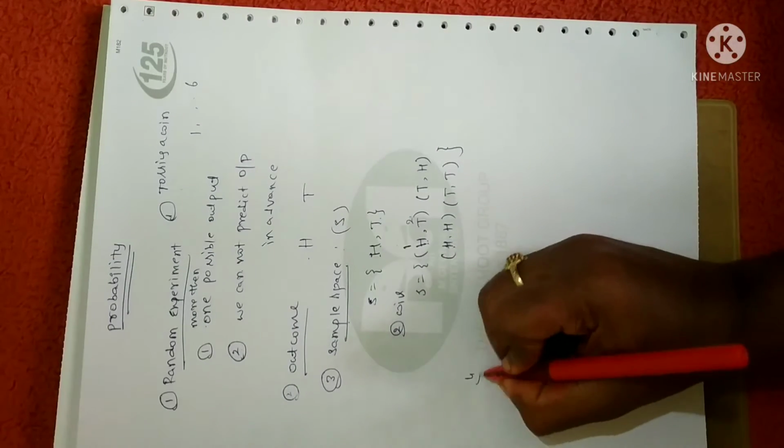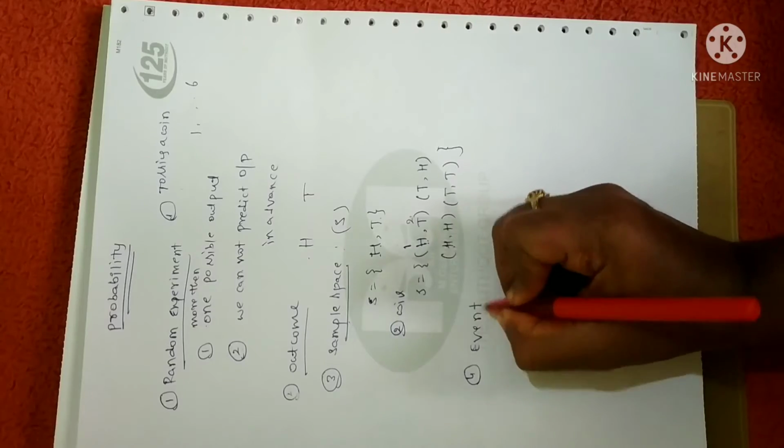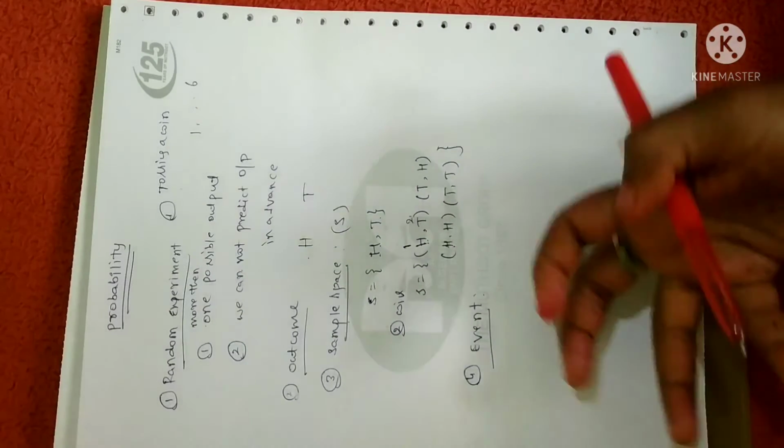Fine. Next thing is event. Event is none other than any possible outcome.